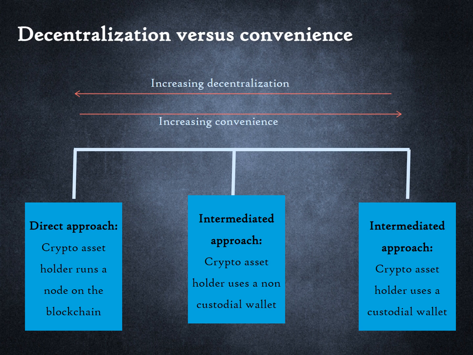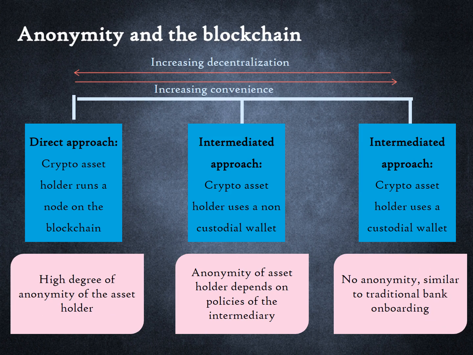On the extreme right is the intermediated approach of holding the private keys with a custodial wallet provider. In the middle is the intermediated approach of holding private keys with a non-custodial wallet provider. When people talk of the anonymity of blockchain, they are referring to the direct approach. No one needs to know who is running the Bitcoin node. Neither the Bitcoin software or the hardware wallet is aware of your identity. At the other extreme, the onboarding process of many custodial intermediaries represents traditional banking. For instance, the intermediary may ask for identity documents like a driver's license, similar to what banks do. In the intermediated approach, the degree of anonymity is dependent on the regulatory framework within which the intermediary is operating.